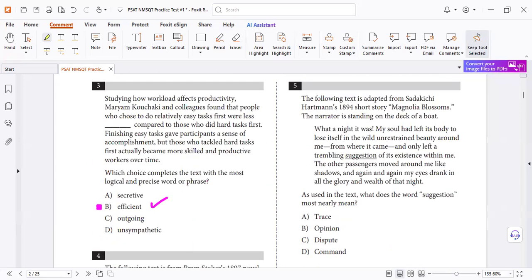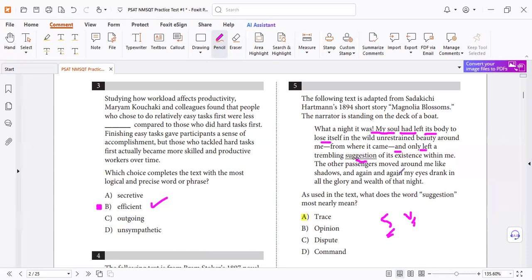Number 5. Number 5 is D. No, number 5, it's a letter A. Always follow the rules. Here, only left. Who or what left? Find the subject. You will find myself had left its body to lose itself. Now and only. So my soul had left and only left a. So soul subject. Left verb.